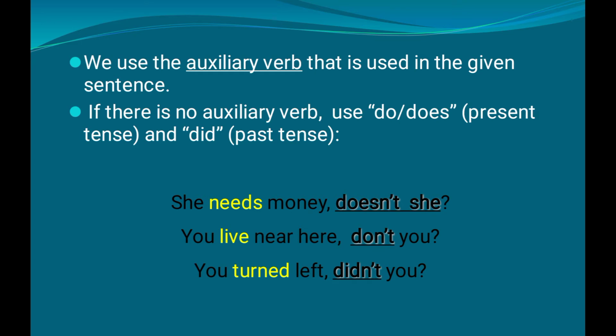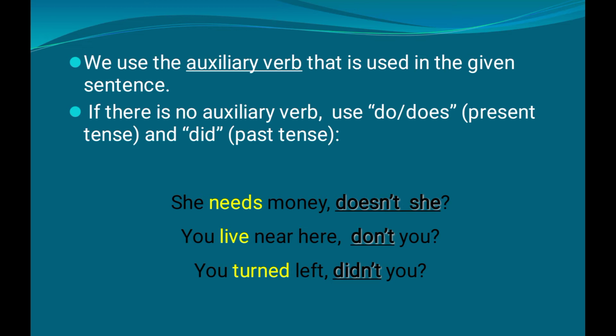Okay, and now going on to the next one. You live near here. So you see the sentence, you live near here. That is a plural sentence, and also it is a positive sentence. So we need to create a negative tag, that is why we add not with it. And for the sentence being plural form, we need to use do form. So we add do plus not, that is don't you. Auxiliary verb and the pronoun have been used to create the question tag.